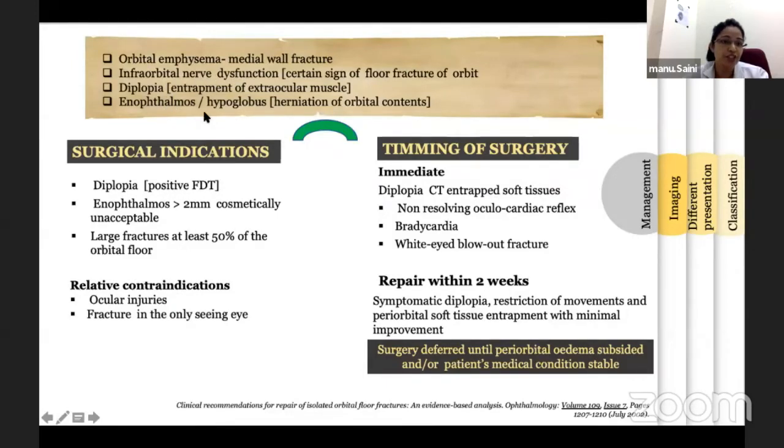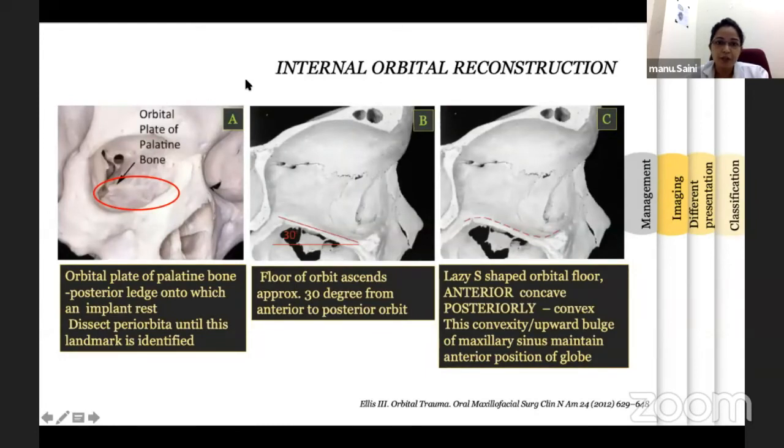So the question is, which patients require surgical intervention? The indications are diplopia, enophthalmos, cosmetically unacceptable appearance, and large size fractures. However, any intervention which puts the globe in a jeopardized state should be considered a contraindication. The immediate treatment indications are diplopia with CT showing trapped soft tissues, non-resolving oculocardiac reflex, bradycardia, and white-eyed blowout fracture. In the rest of the conditions, surgery can be deferred until periorbital edema subsides and the patient's medical condition gets stabilized.